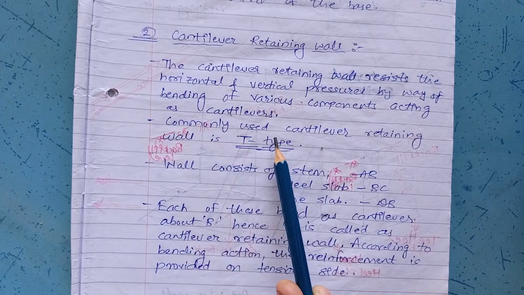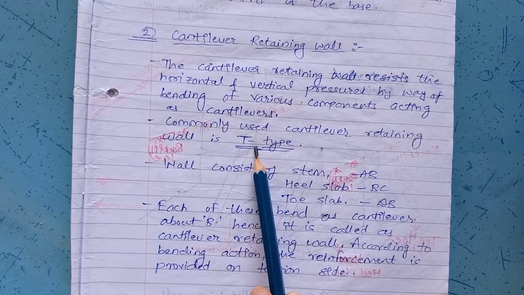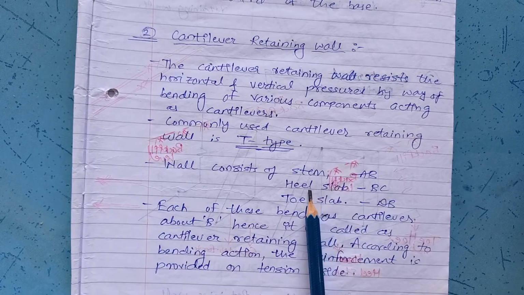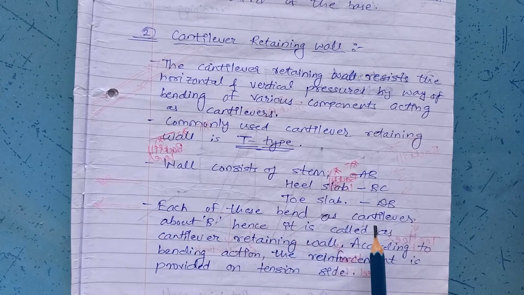Commonly used cantilever retaining wall is the T-type retaining wall. The wall consists of stem, heel and toe slab. Each of these bends as a cantilever about B, hence it is called cantilever retaining wall. According to the bending action, the reinforcement is provided on the tension side.